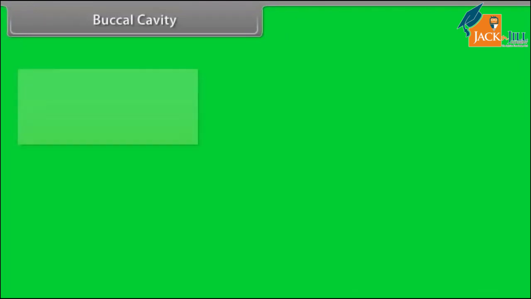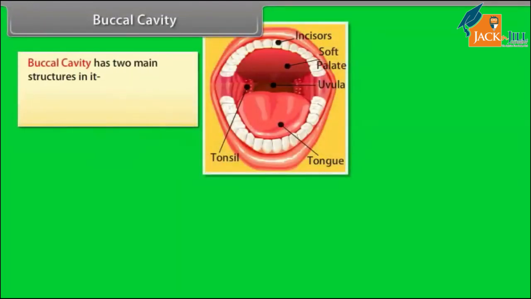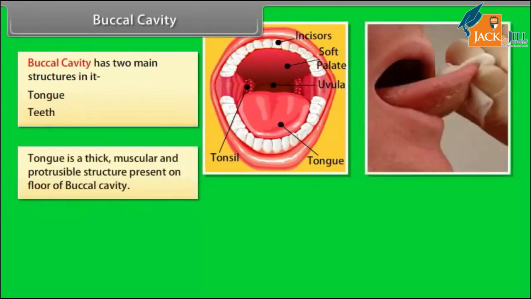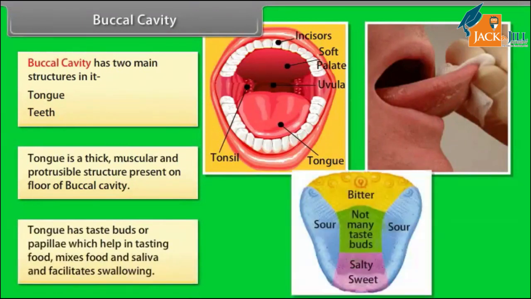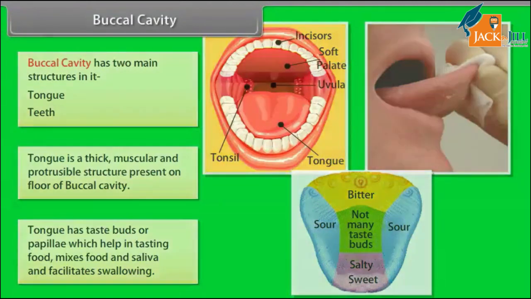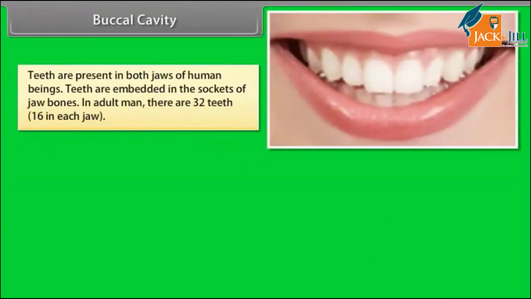Buccal cavity. Buccal cavity has two main structures in it: tongue, teeth. Tongue is a thick, muscular and protrusible structure present on floor of buccal cavity. Tongue has taste buds or papillae which help in tasting food, mixes food and saliva and facilitates swallowing. Teeth are present in both jaws of human beings. Teeth are embedded in the sockets of jaw bones. In adult man, there are 32 teeth, 16 in each jaw.